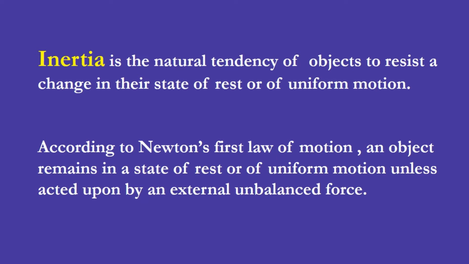On the surface of the earth, inertia is masked by gravity and the effects of friction and air resistance. Friction decreases the speed of moving objects.